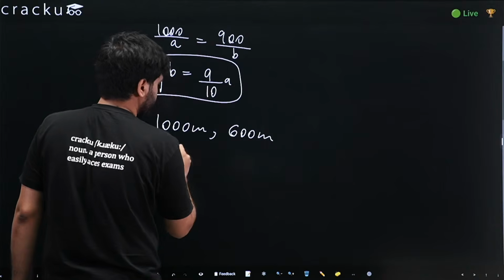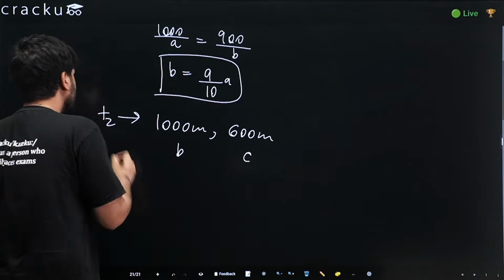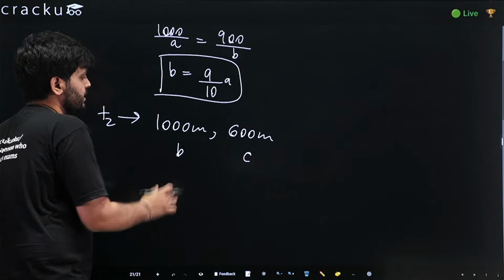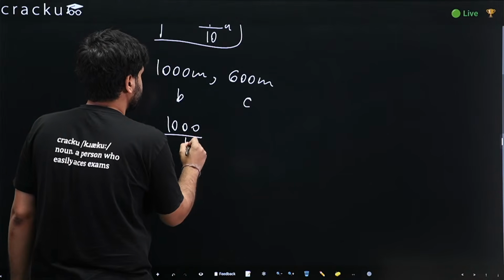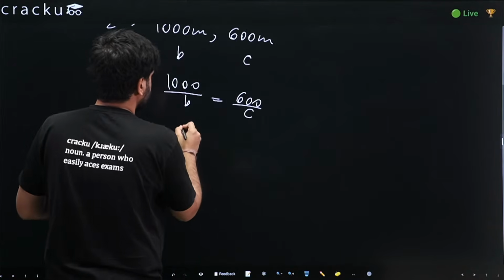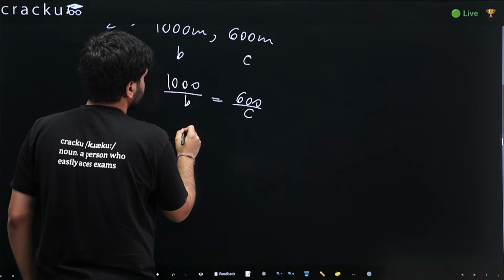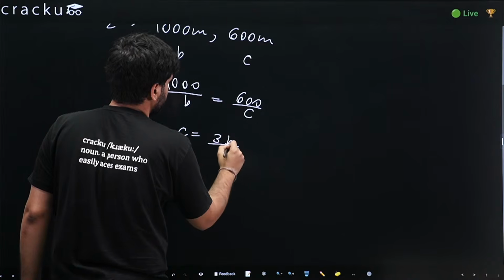We know speed of B is small b, let the speed of C be small c. We know this time T2 is again same. So let us equate it. We get c equals to 3b by 5.